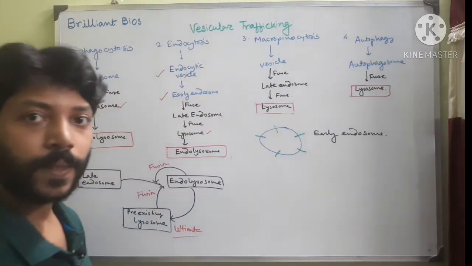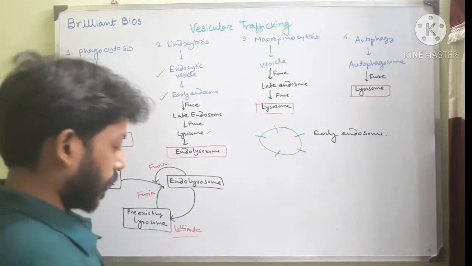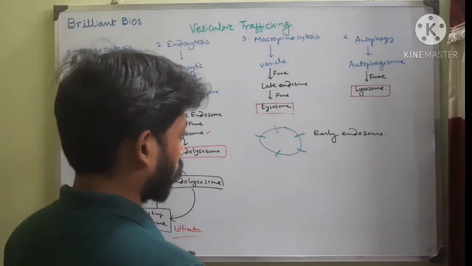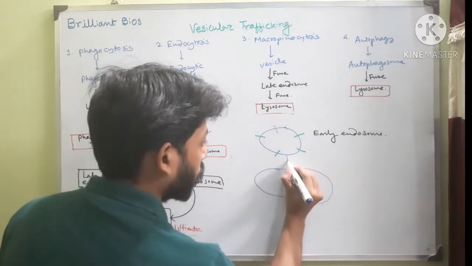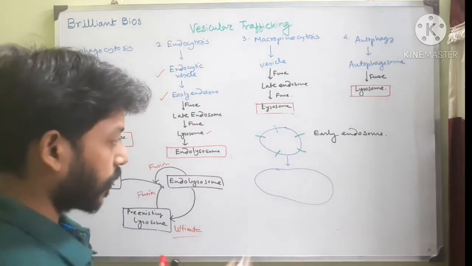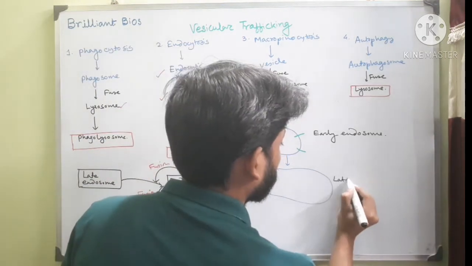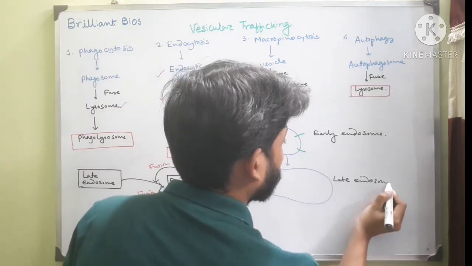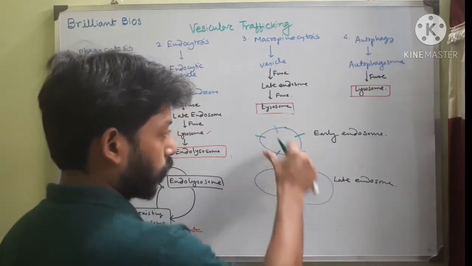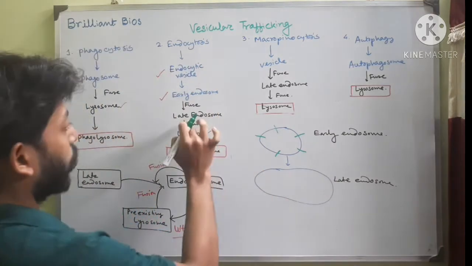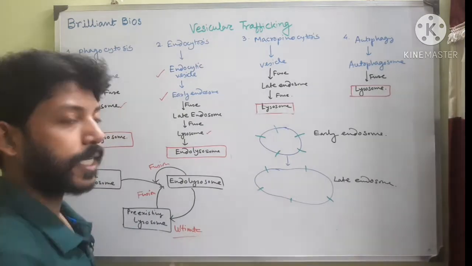Okay, now this early endosome will fuse with late endosome. This late endosome is bigger in size. So it will fuse, and ultimately this is late endosome, and this green protein is now present in the late endosome, because this early endosome will fuse with the late endosome.